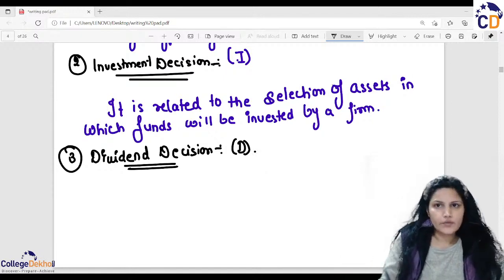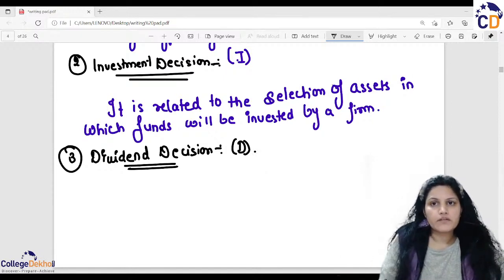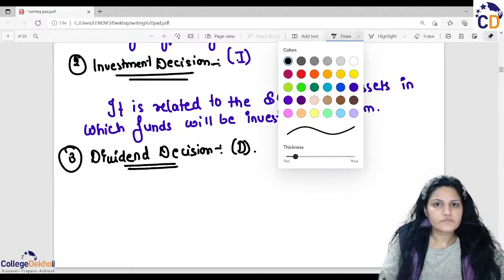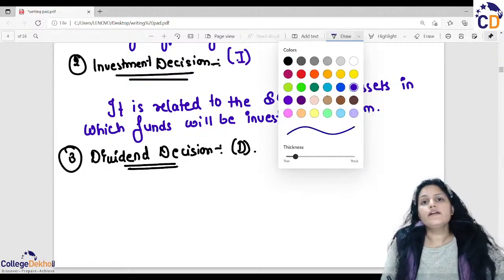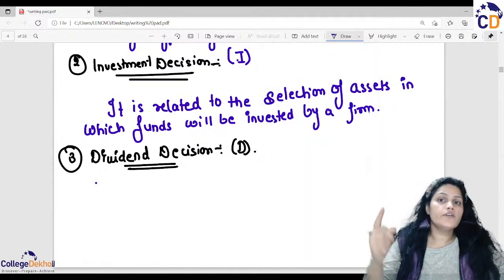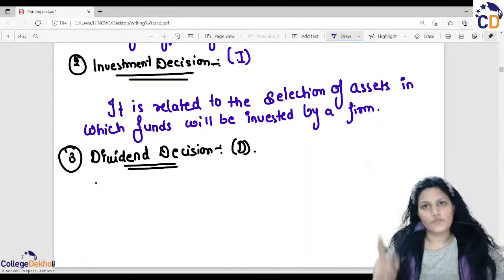Basically, as I told you, a company issues dividend, or gives the amount of dividend to the shareholders, only after reserving some amount from the profits.